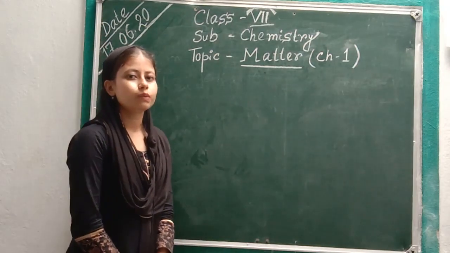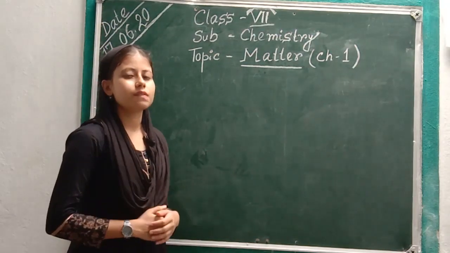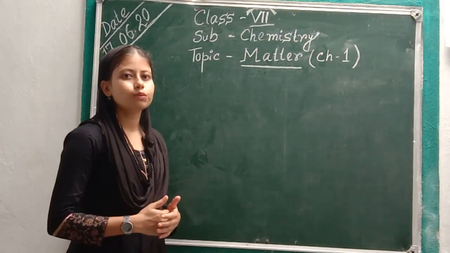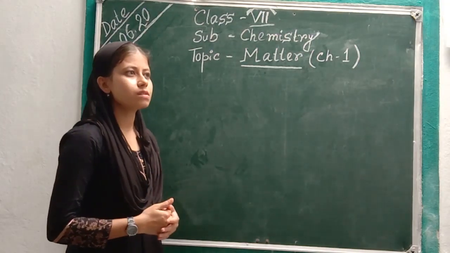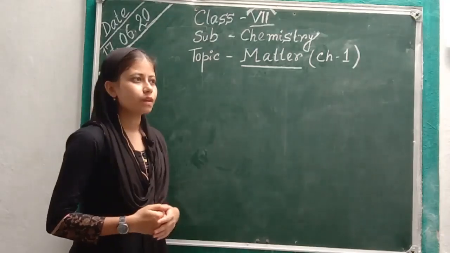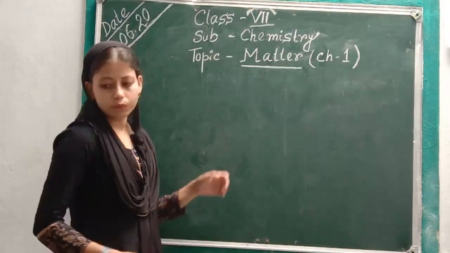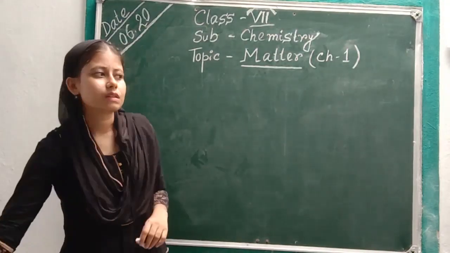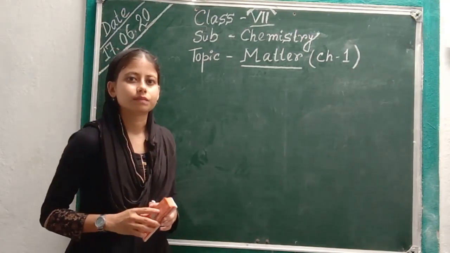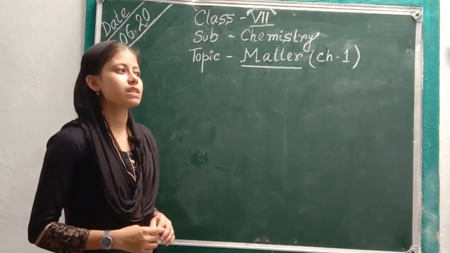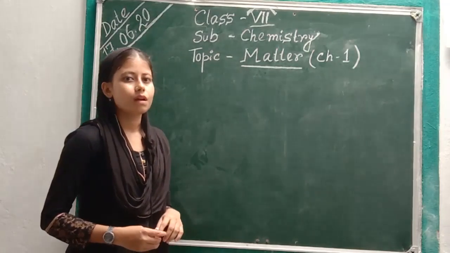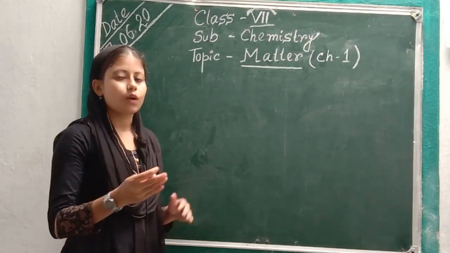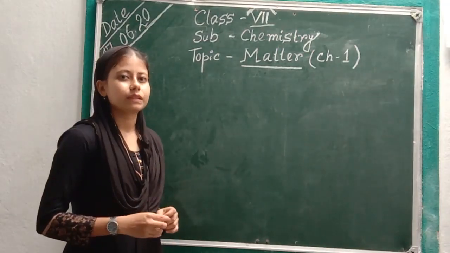Today we are going to discuss the first chapter, that is matter. We know that our world is made up of different kinds of stuff, and if we look around we will be able to see many things that we call matter, like this blackboard, this chalk, this duster. So the question is, what is matter? Anything which has mass and occupies space is called matter.